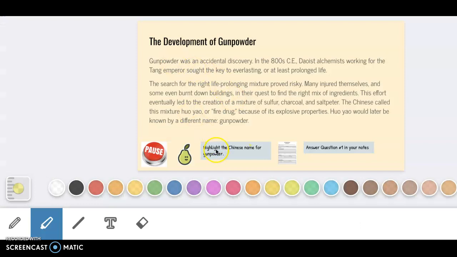So I'm going to read the text on the slide now and look for the Chinese name for gunpowder and how gunpowder was initially discovered. Pause this video now, read the text here, and then complete these two activities.